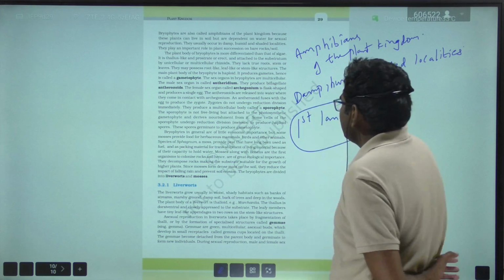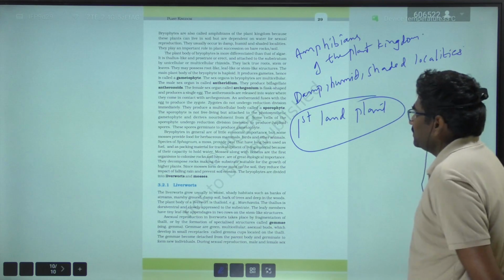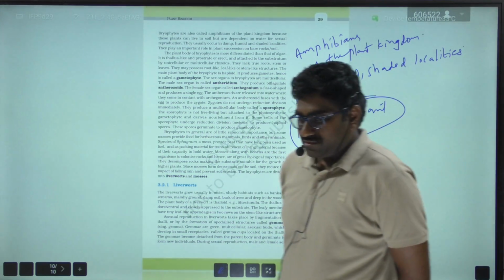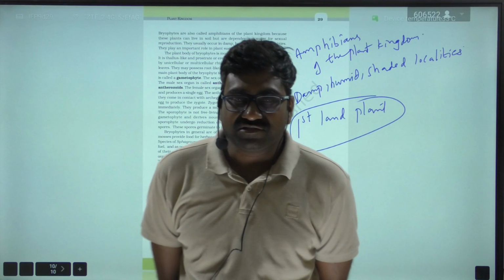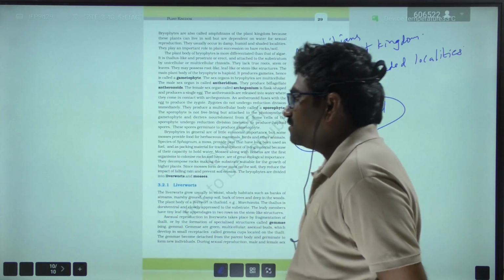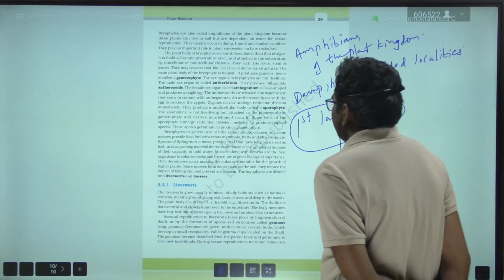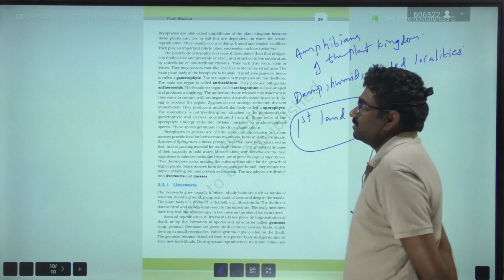Bryophytes are the first land plants, and they play an important role in plant succession on bare rocks or soil.